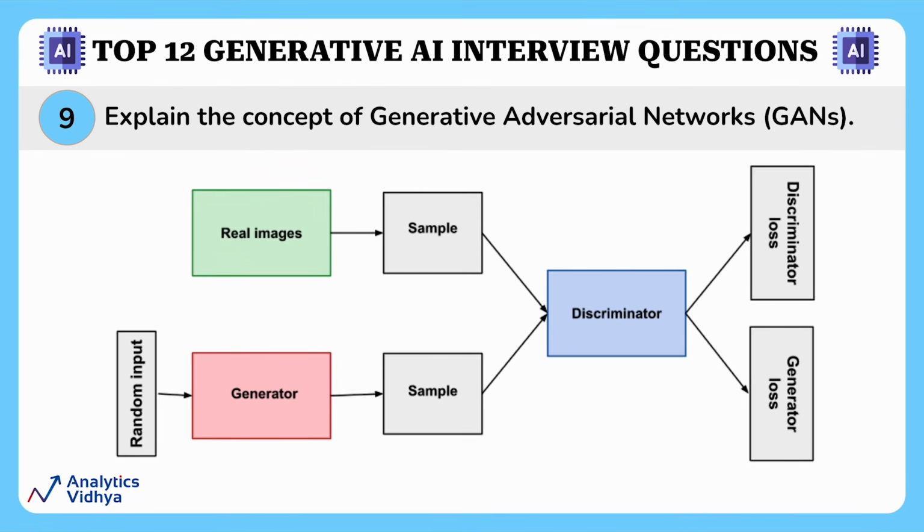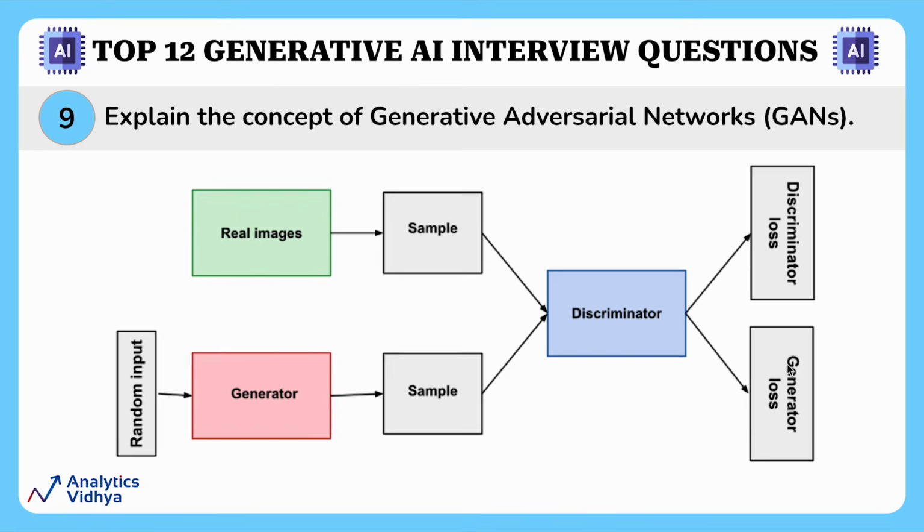The generator network takes a random input and generates samples such as images, text, or audio that are very close to the training data it was trained on. The goal of the generator is to produce samples that are almost indistinguishable from real data. The discriminator network, on the other hand, tries to distinguish between real and generated samples. This network is trained with the real samples from the training data and generated samples from the generator. The discriminator's goal is to correctly classify real data as real and generated data as fake.